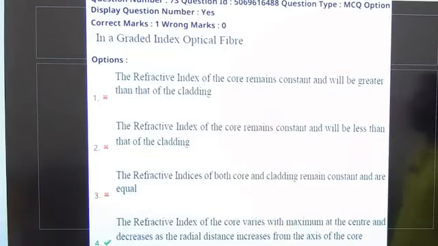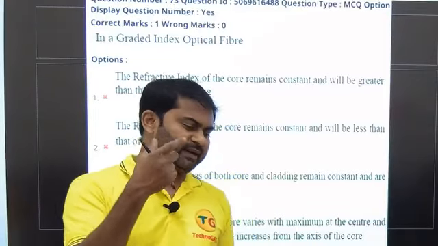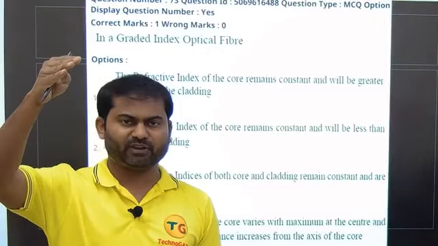It's also a similar thing. Graded index optical fiber. They are asking directly. So in a graded index optical fiber, the refractive index will go on decreasing from the center to the periphery, basically.